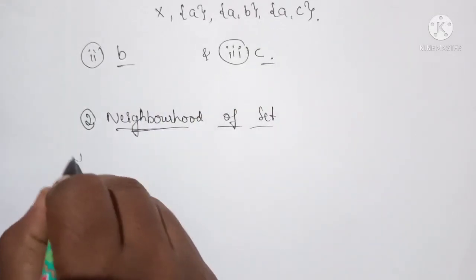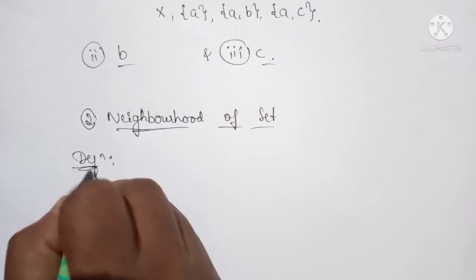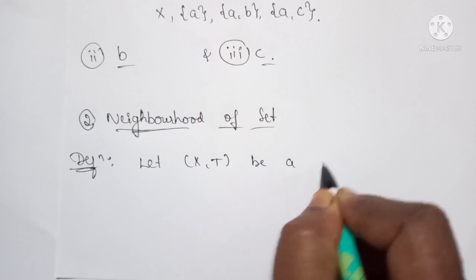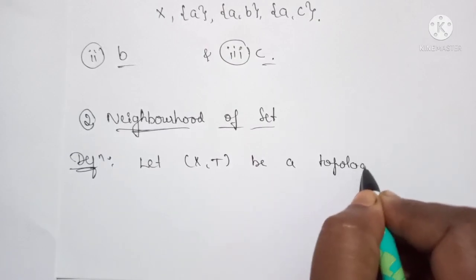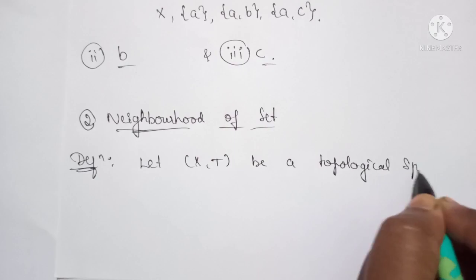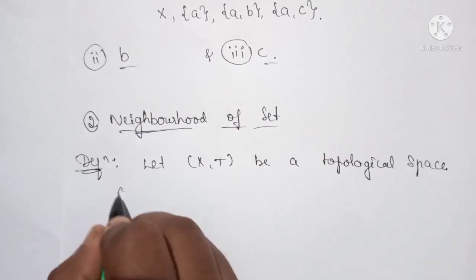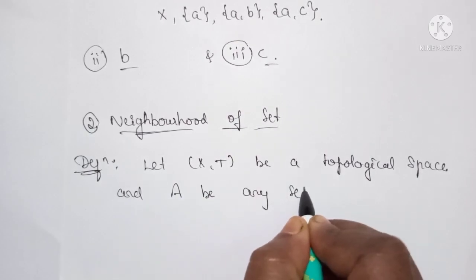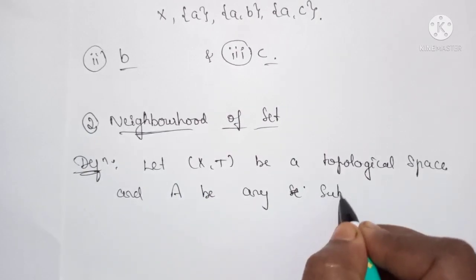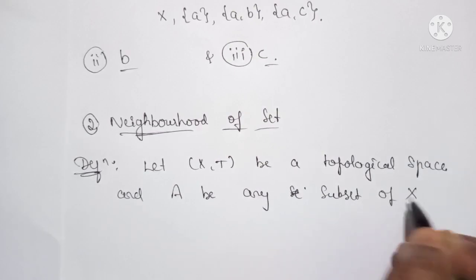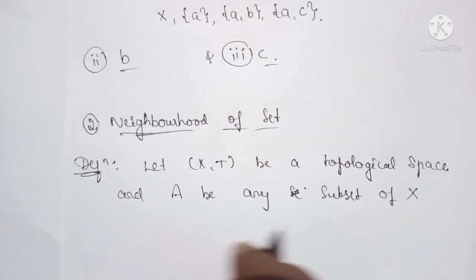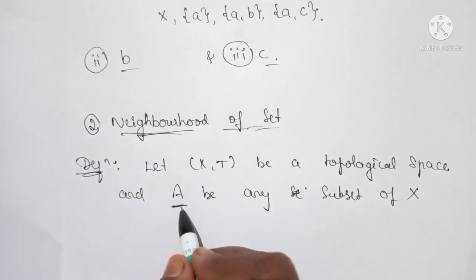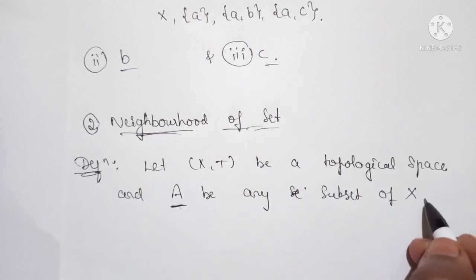Definition: let (X, T) be a topological space and A be any subset of X. So there we have taken x to be any point of X, but here because it is the neighborhood of a set, therefore here we take A to be any subset of X.